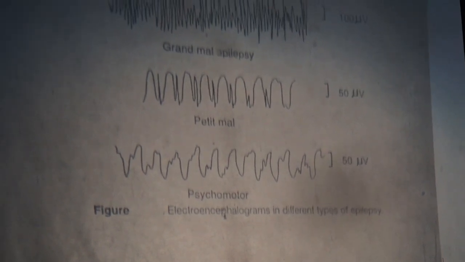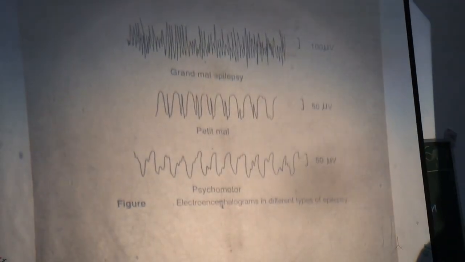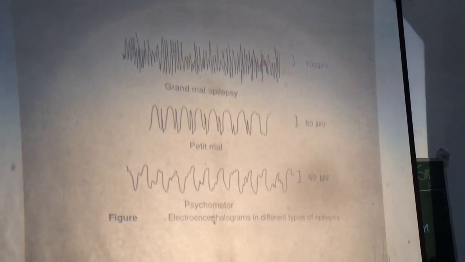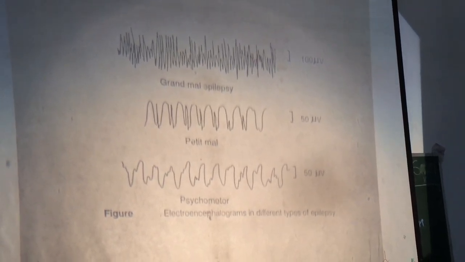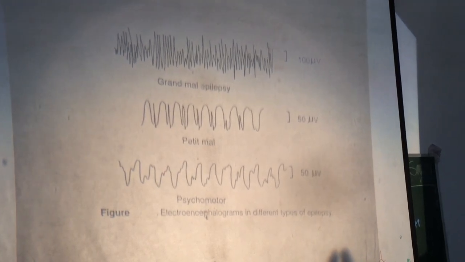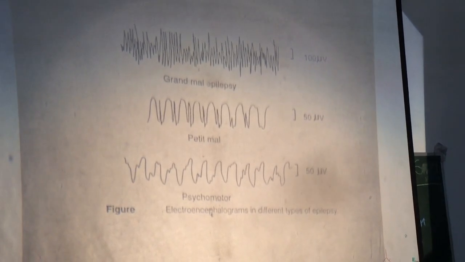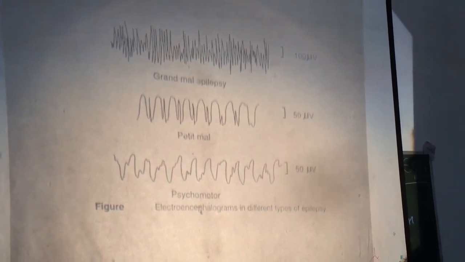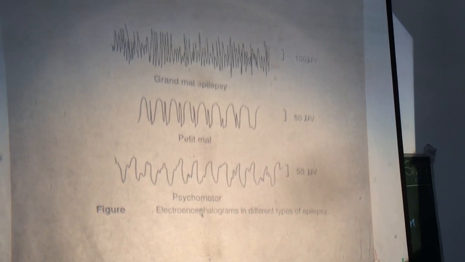Now in psychomotor epilepsy, there is some muscle contraction, say contraction of the lips, or there may be swallowing or deglutition movements.